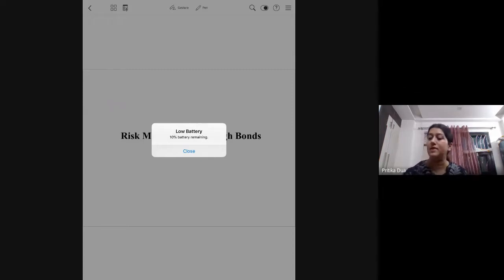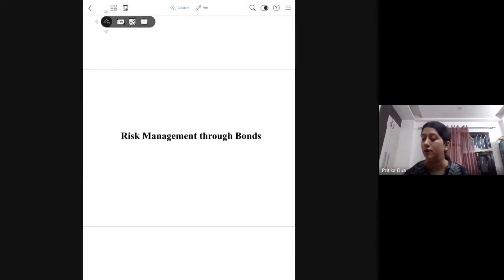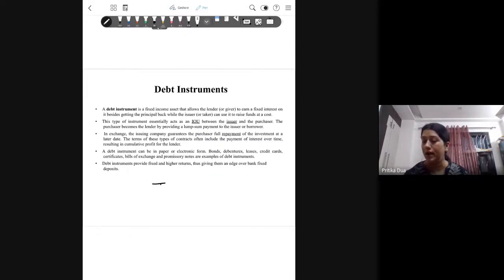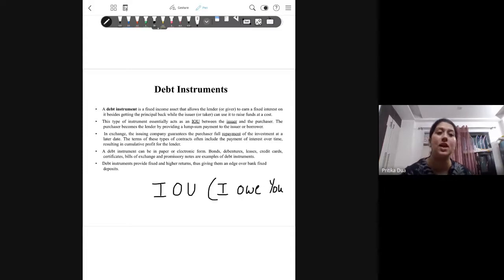So we say that debt instruments are actually in the form of an IOU instrument. IOU is basically that I, that is the issuer, owe the money to the lender. So this is an acknowledgement of the debt taken.